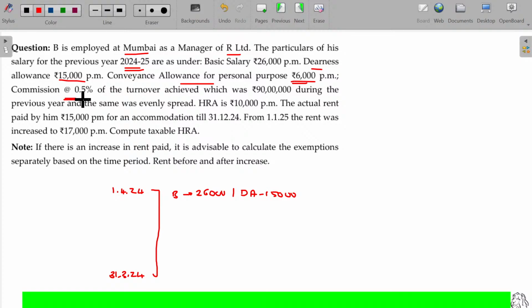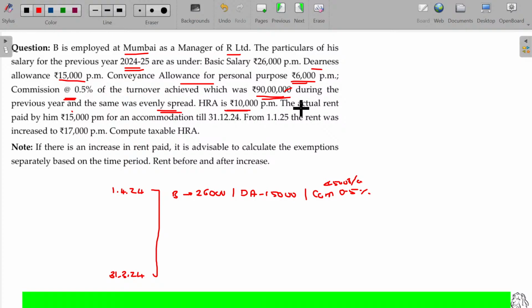And commission 0.5% of the turnover achieved, which was 90 lakhs. So for the 90 lakhs, 0.5%, how much? 45,000 per annum in the previous year, and the same was evenly spread. All the months he gets the same.